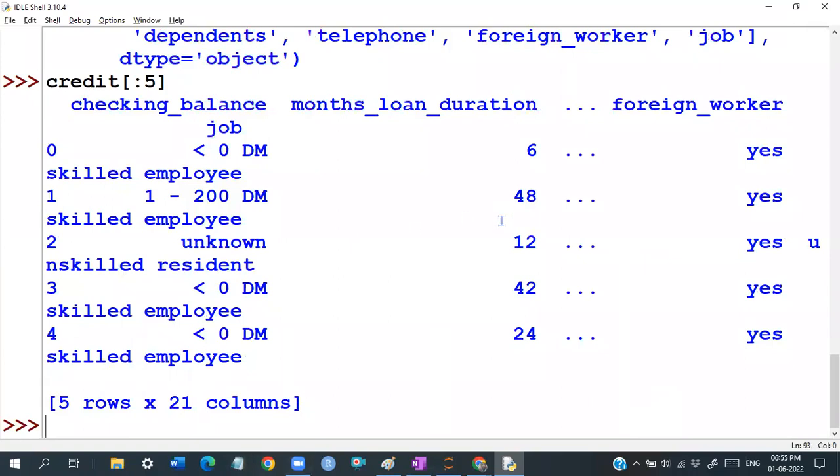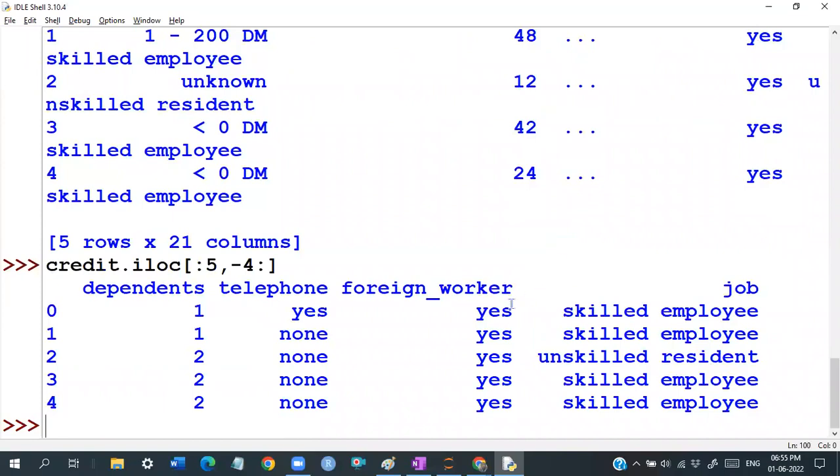You are going to get the first 5 records, guys. For example, I want the first 5 records and the last 4 columns. Don't worry, we'll discuss it later. We use a method like iloc, first 5 records, last 4 columns. How to get the last 4 columns? It is -4 colon. Otherwise you can write the column names, like dependents, telephone, foreign worker, job, manually.